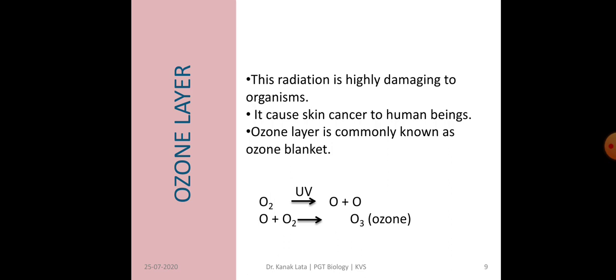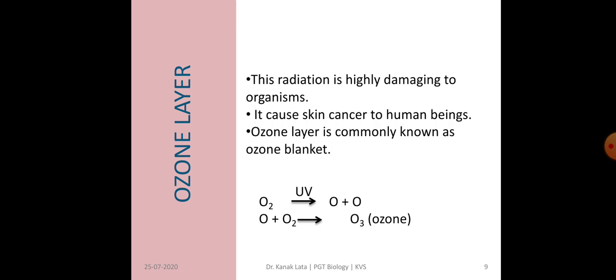Ozone at higher levels of the atmosphere is a product of UV radiations acting on oxygen molecules. The higher energy UV radiation splits some molecular oxygen into free oxygen, that is O atoms. When these atoms combine with molecular oxygen, then ozone is formed.